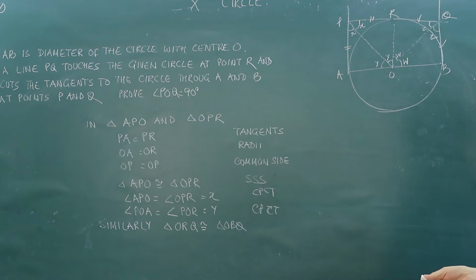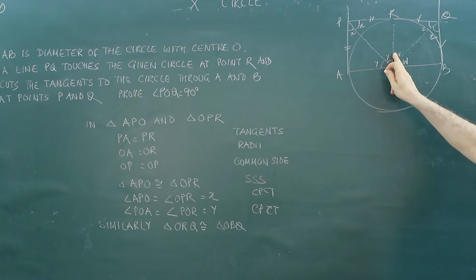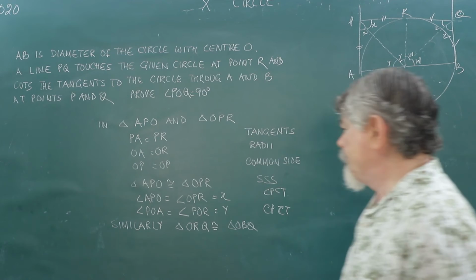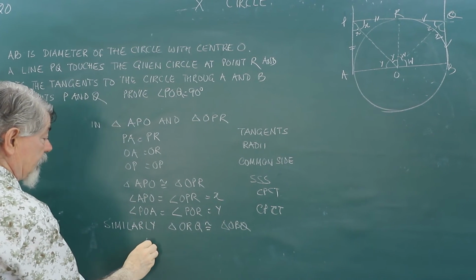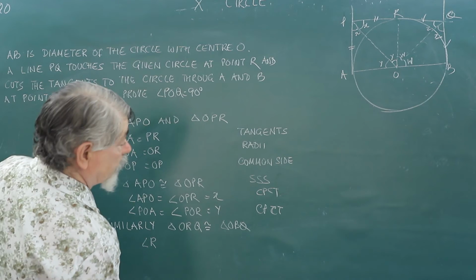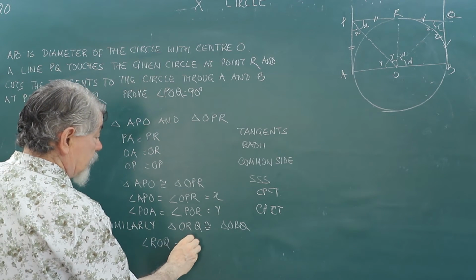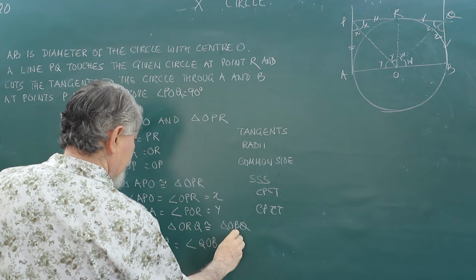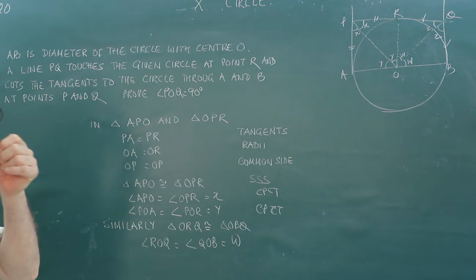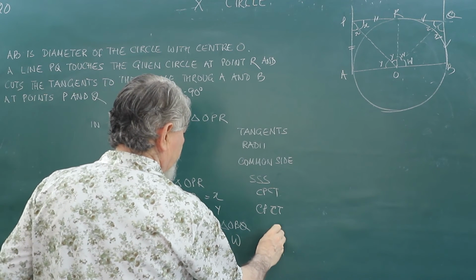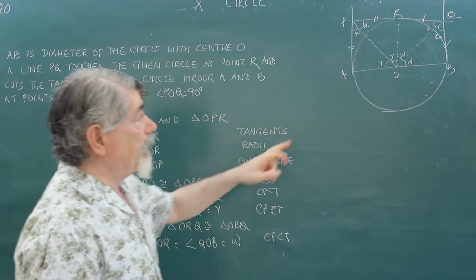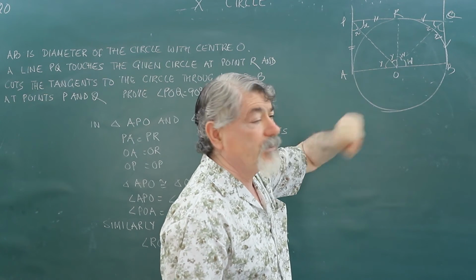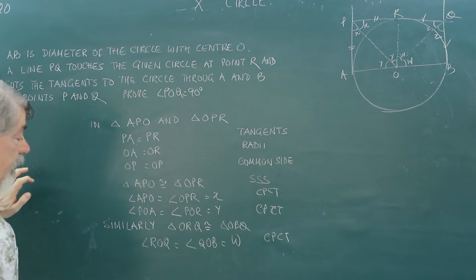So the triangles are congruent. And if the triangles are congruent, their angles will be equal. If this angle is Z, then this angle will be Z. If this angle is W, then this angle will be W. I will just write the angles. Angle ROQ is equal to angle QOB, suppose it is equal to W. Then CPCT, congruent parts of congruent triangles. Now if I add all these angles, Y plus W, it should come out to be 180 degrees.